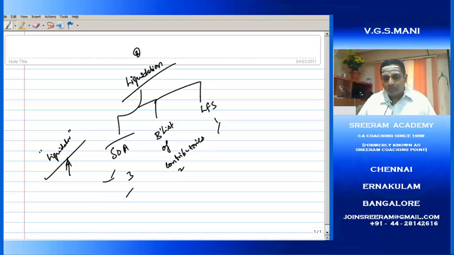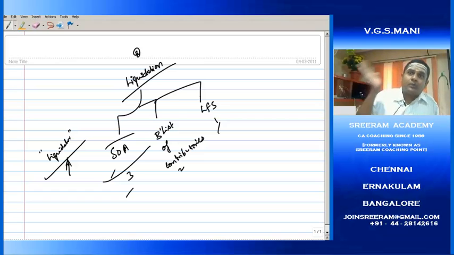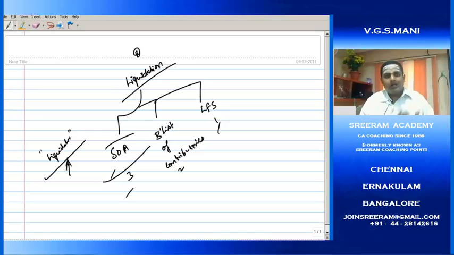That statement is what we are going to call the statement of affairs. Carefully understand. This statement of affairs is to be prepared even before the appointment of the liquidator. That means once the company is liquidated, even before the appointment of the liquidator, we need to prepare this SOA. The moment the liquidator comes to our office, we need to hand over this statement to him. And he will scrutinize and go through all this information.